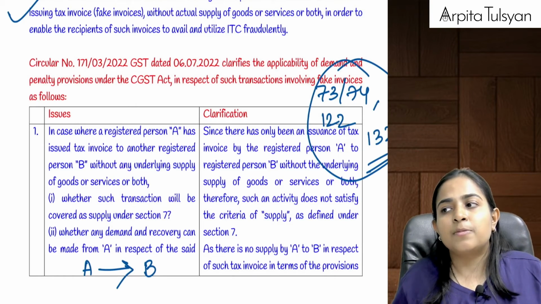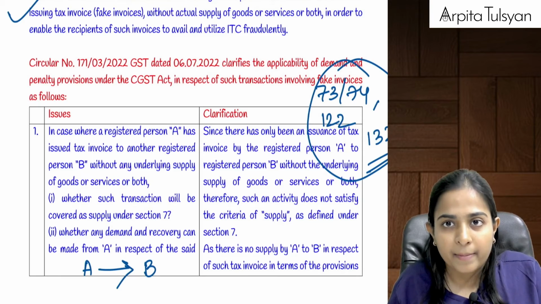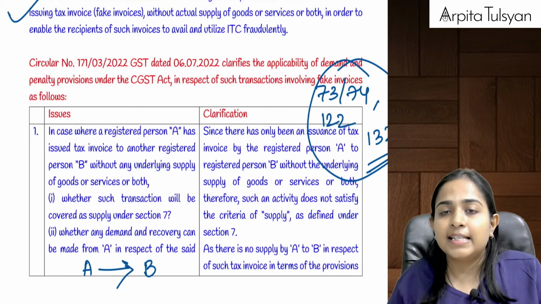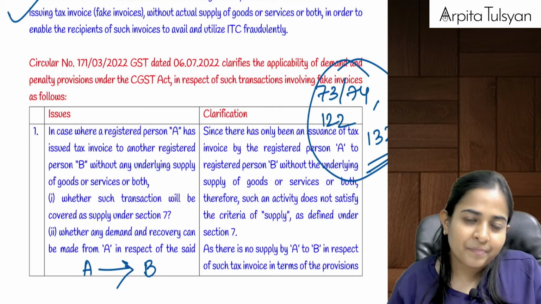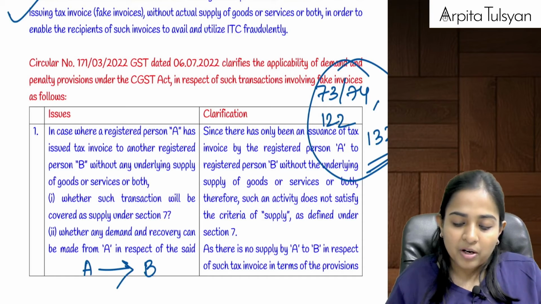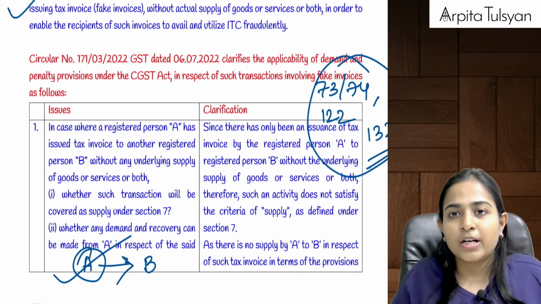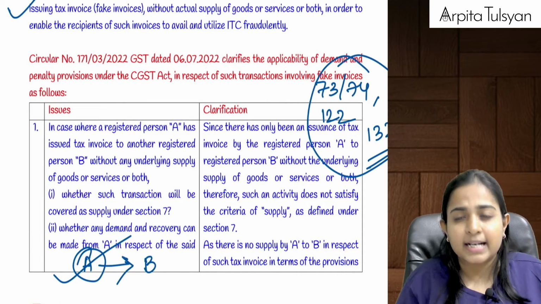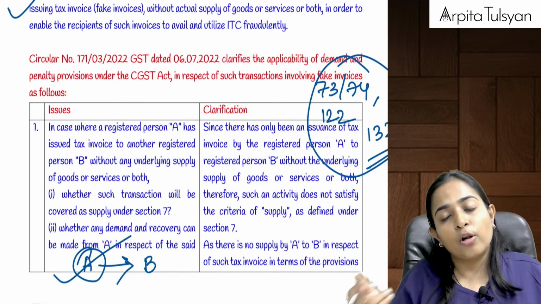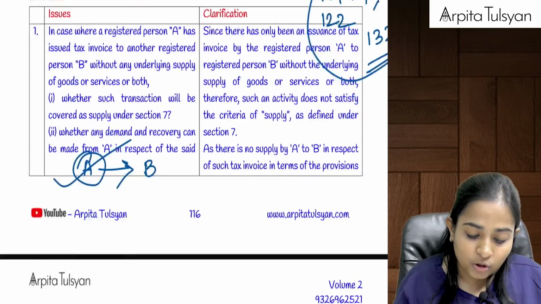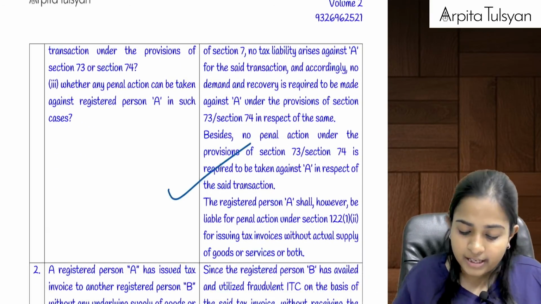If there is no tax payable, then we cannot call it a case of non-payment of tax. So section 73, 74 cannot come into the picture here. But still, can we say A will be liable for issuing fake invoices, bogus invoices under section 122(1)(2), and also it will be liable for offense under section 132 also. That is given here.